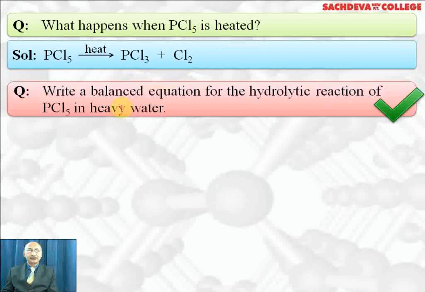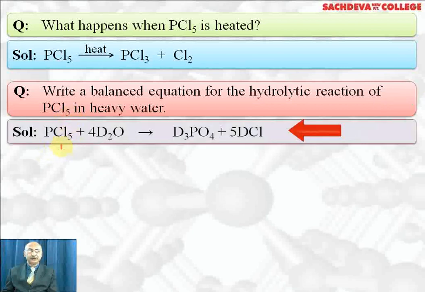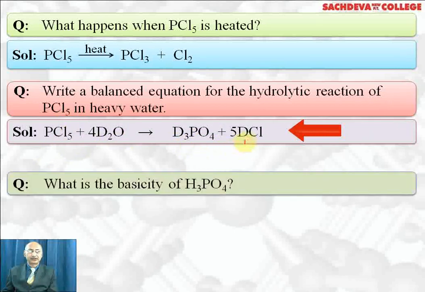Write a balanced equation for the hydrolytic reaction of PCl5 in heavy water. Heavy water is D2O. It will react with PCl5 to form D3PO4 plus DCl. PCl5 reacts with 4D2O to give D3PO4, which is deuterophosphoric acid, plus 5DCl. This is deuterium chloride.